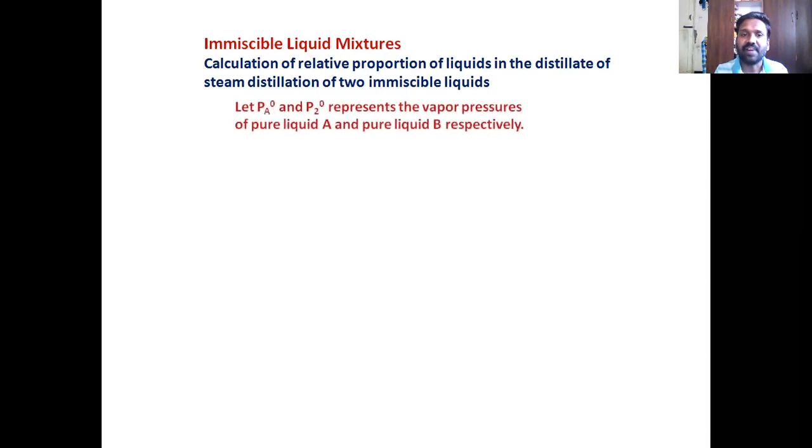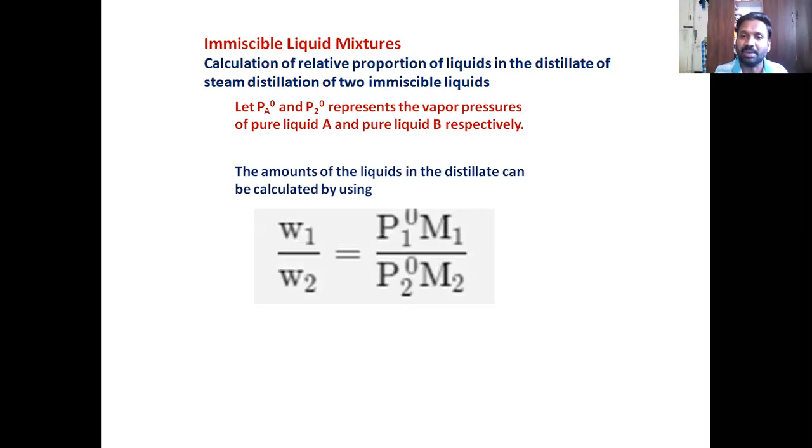So now, what is the quantity you must be knowing to calculate this? Simply, you have to know the vapor pressure of pure A and pure B. So if P1 naught is the vapor pressure of A, and P2 naught is the vapor pressure of B, the relationship to calculate the amounts of liquid in the distillate is like this. W1 by W2 is equal to P1 naught M1 by P2 naught M2. Okay, so fine.